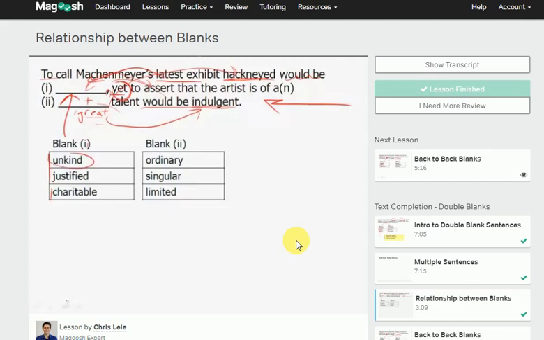And then going to the second blank, we can see that a positive word here is definitely not ordinary. Limited is definitely not the answer, but singular, great, outstanding, remarkable. And there are our two answers.